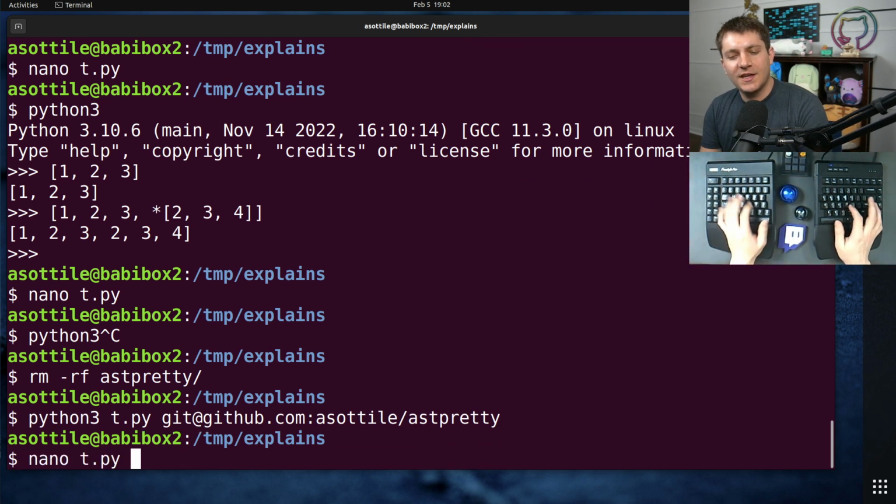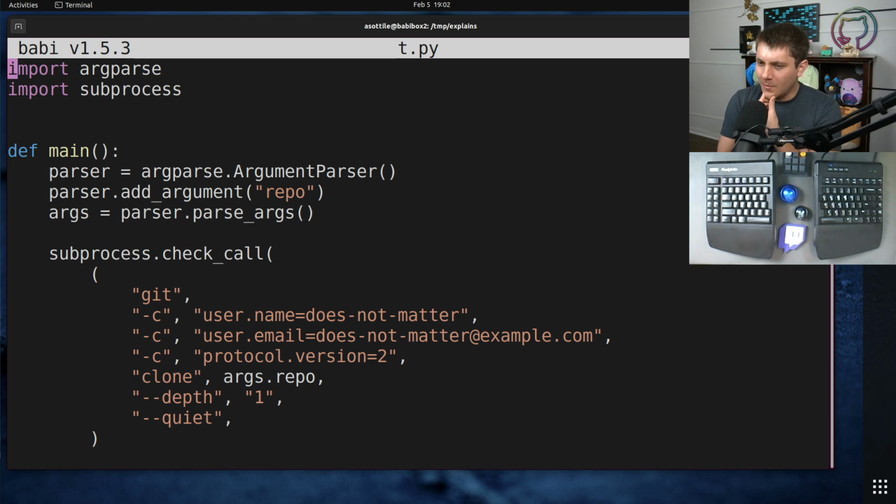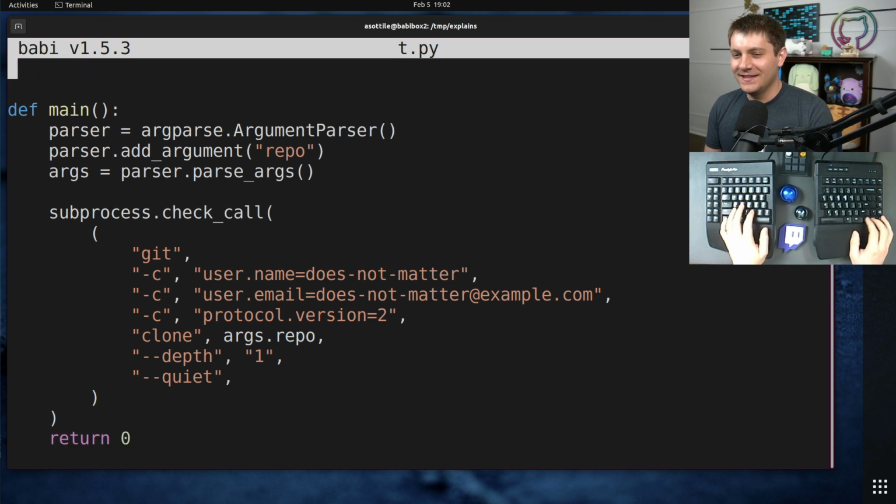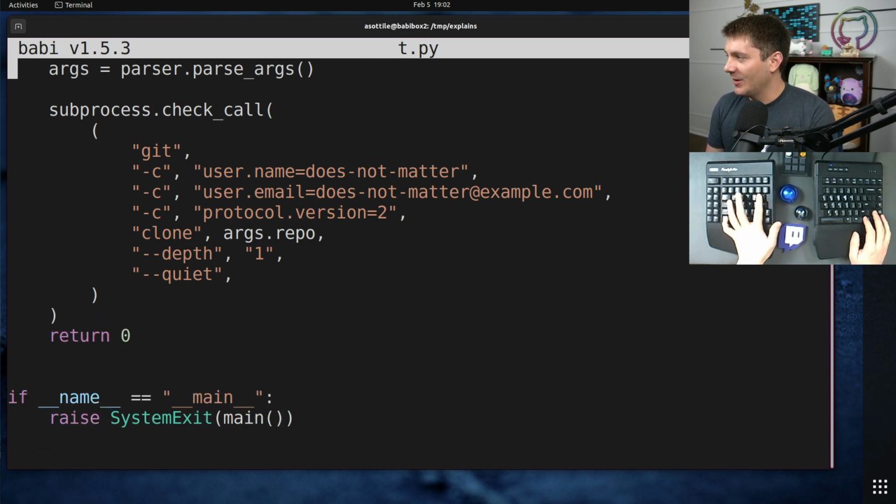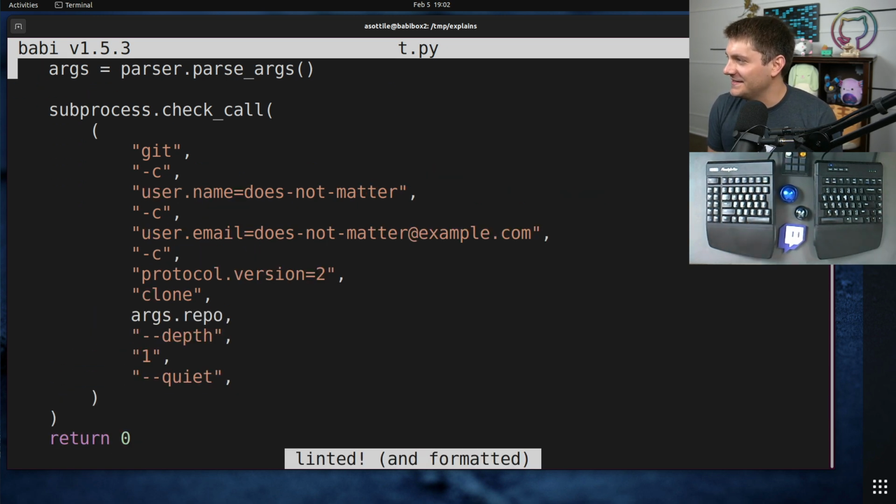So the question then becomes, why would somebody do this? And the hint is actually in the double quotes here. If you follow the channel, I don't use double quotes. The reason that people have done this is they have hooked up Black. And this is what Black would format the file to if it didn't have those star splats on it.